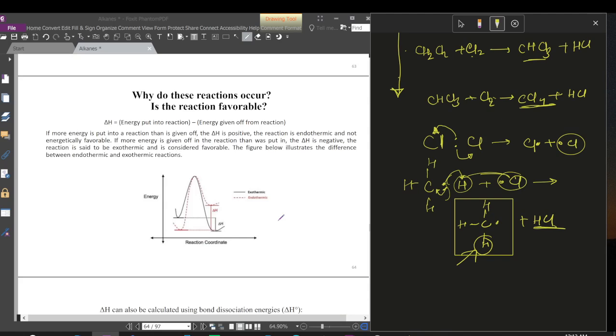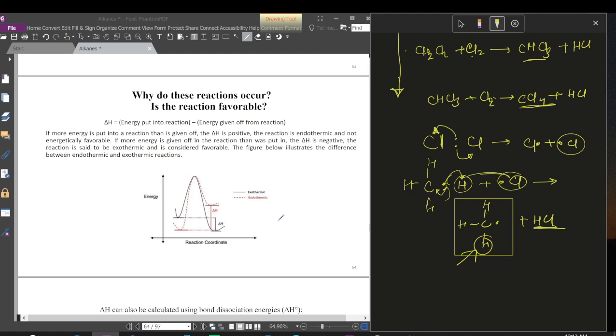So why do these reactions occur? Is the reaction favorable? If so, we can measure it by delta H, and we know what delta H is. Delta H means the difference between the energy put into the reaction and the energy given off from the reaction. If the energy given off from the reaction is larger than the energy put in, then delta H will be negative, which is called an exothermic reaction.